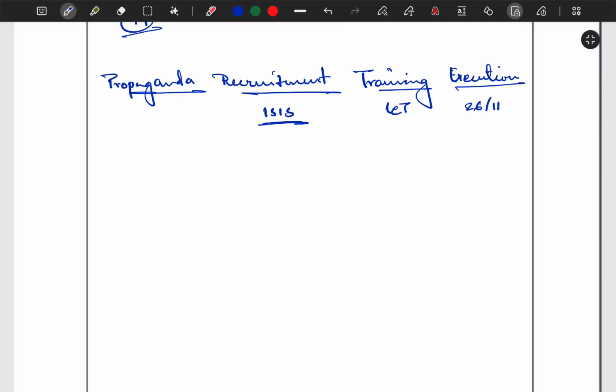And after that, you can write that there is the 3C approach. The 3C approach is cooperation, coordination, and then collaboration. This is India's 3C approach. There is also the 3T approach.